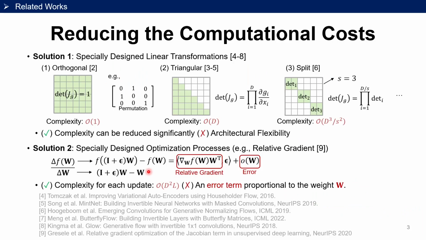To reduce the computational cost of the Jacobian determinants of the linear layers, prior works can be categorized into two types of solutions. The first type of solution designs special linear layers with Jacobian determinants that can be easily computed. These solutions sacrifice architectural flexibility to reduce the time complexity. The second type of solutions uses special optimizers to directly approximate the gradients of the Jacobian determinant terms. This type of solutions introduces an error term to reduce the time complexity.